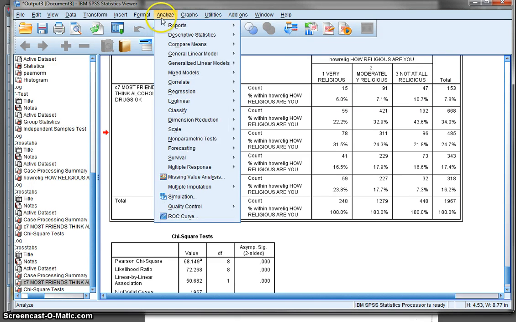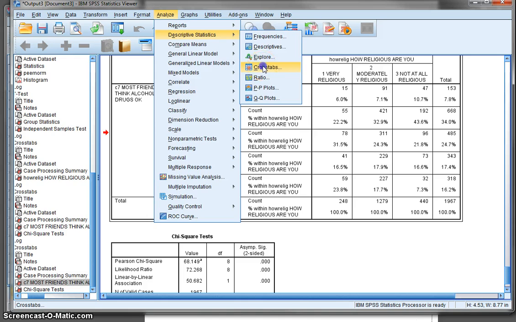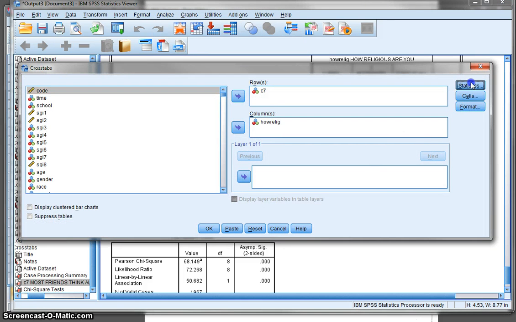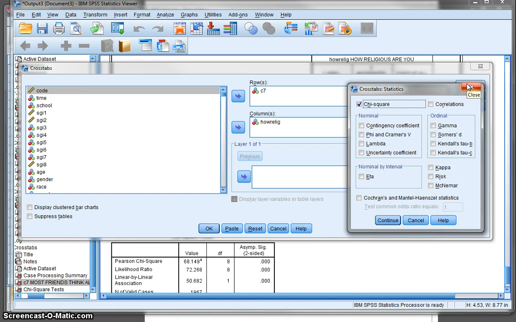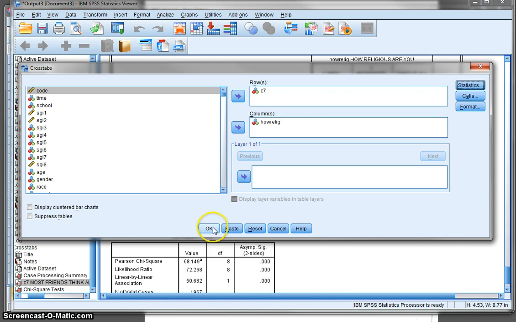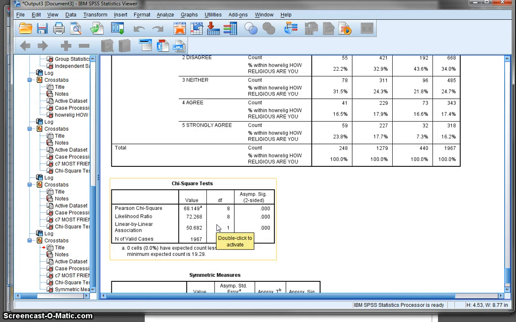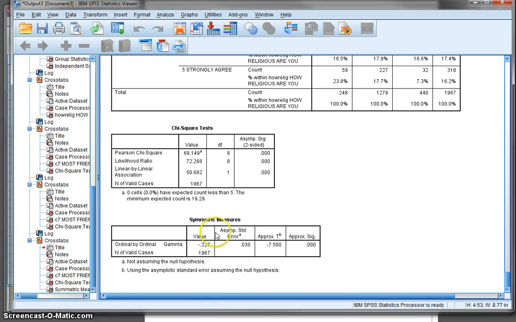I'm really not sure if this is going to work out. Let's go to the descriptive statistics, the crosstabs, see if there's any other kinds of statistics in there. Here's something called the gamma distribution, and I'm not sure what it's going to show. So we'll just give it a try, see what happens. Well, we still get a significant difference, and what's happened here is the gamma distribution, which we're not going to talk about in class other than the idea that it builds into our analysis the actual ordinality of the variable.